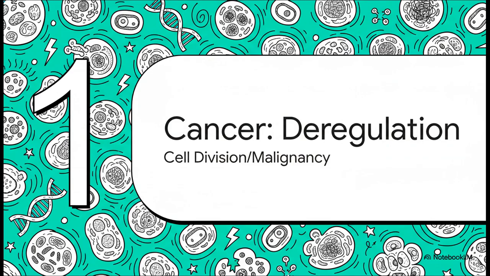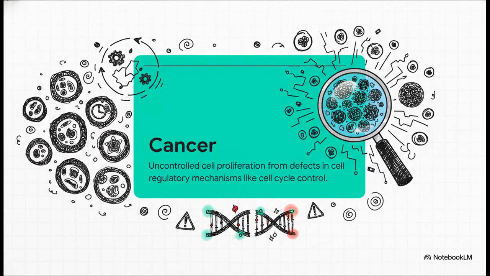At its most basic, cancer is a disease that arises from defects in the very mechanisms that regulate our cells, particularly the mechanisms that control cell division. Here is the precise definition you must remember. Cancer is characterized by uncontrolled cell proliferation. This occurs as a direct result of defects in fundamental cellular regulatory mechanisms, with the control of the cell cycle being a primary site of failure.